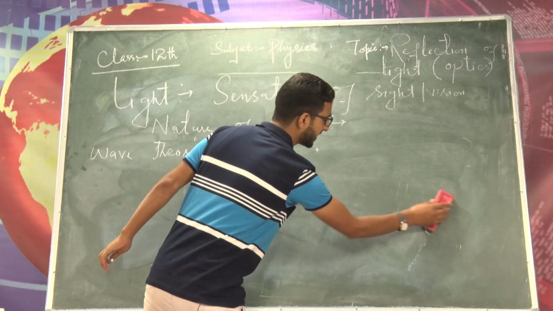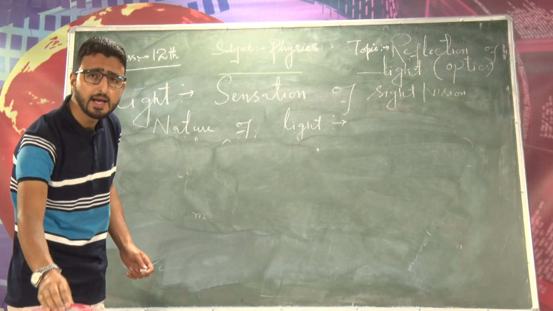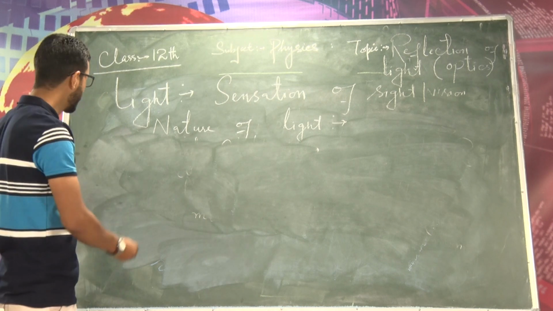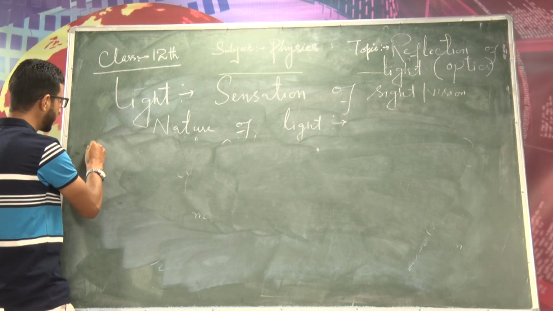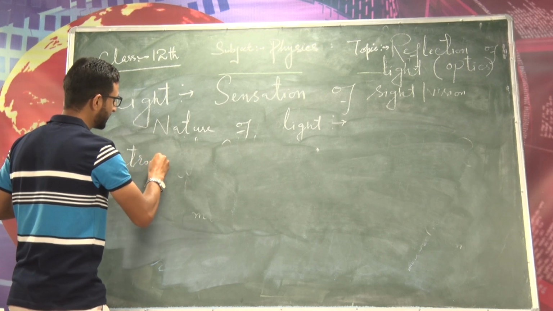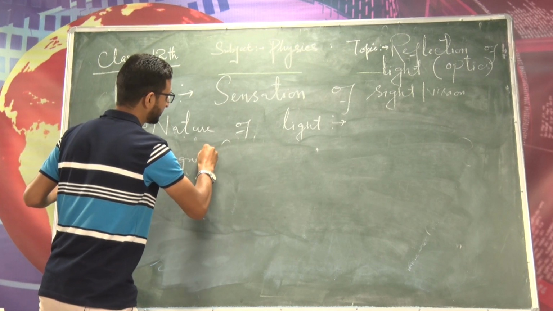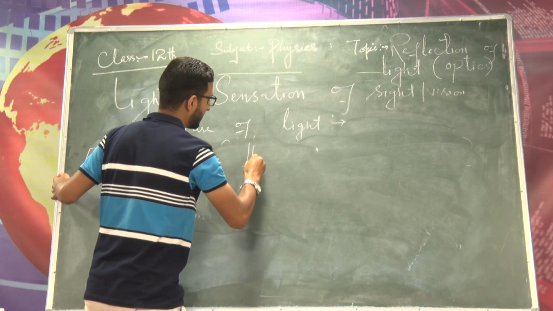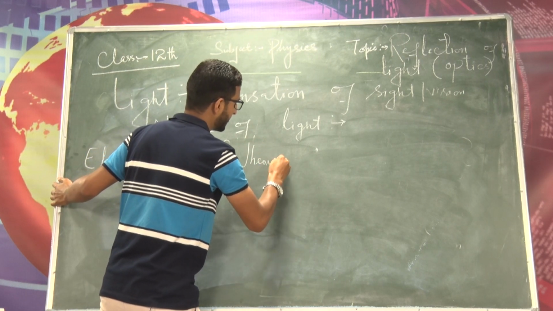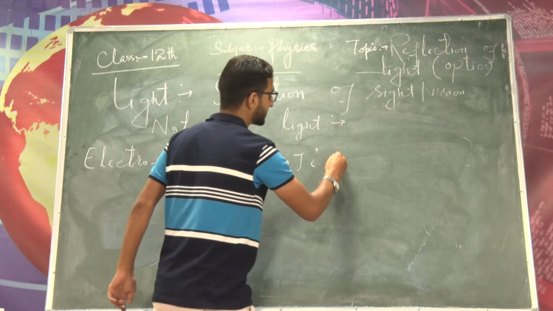After Christian Huygens, another scientist came who gave the electromagnetic theory of light. So let me write here the electromagnetic theory. This theory was given by James Clerk Maxwell.